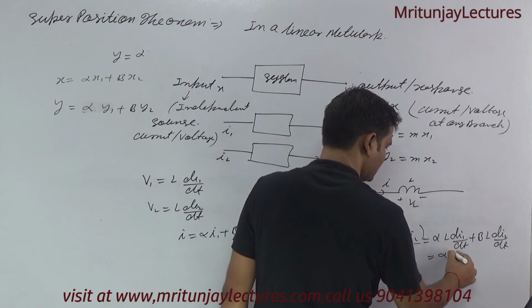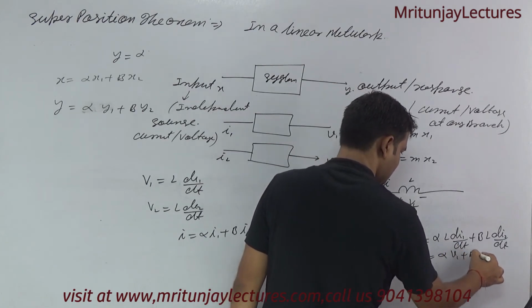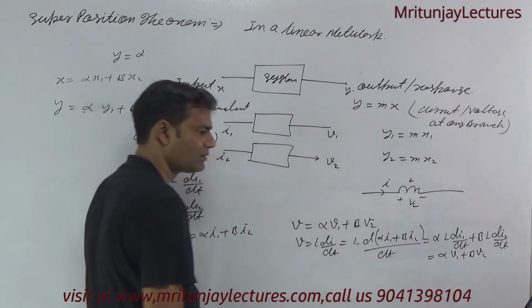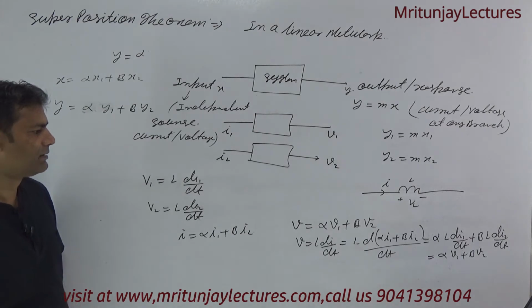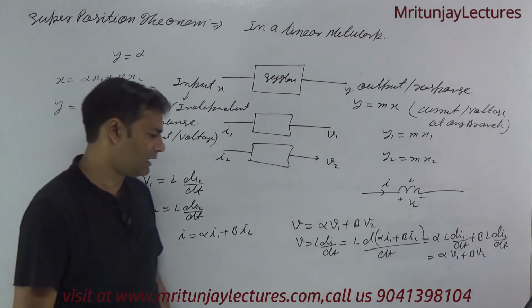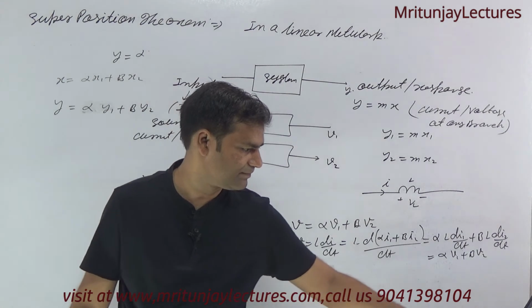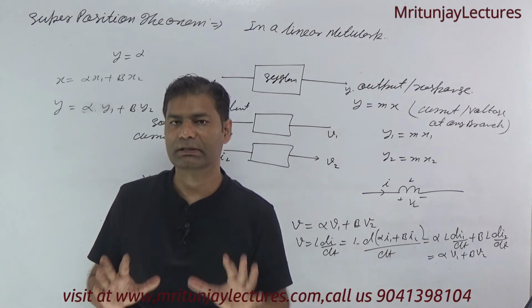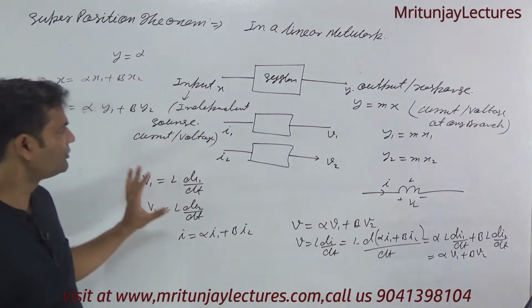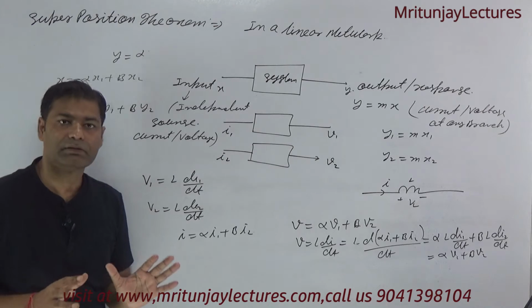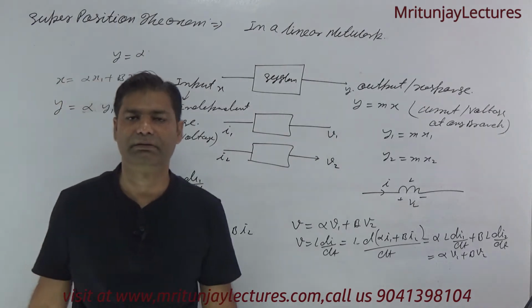This one is V1 and this one is V2. Clear? It means the inductor follows a totally linear response. This follows superposition, that's why it's called a linear element.